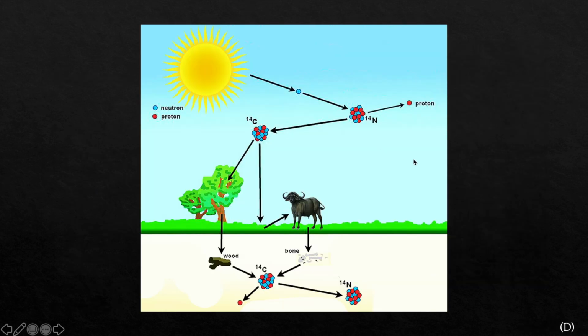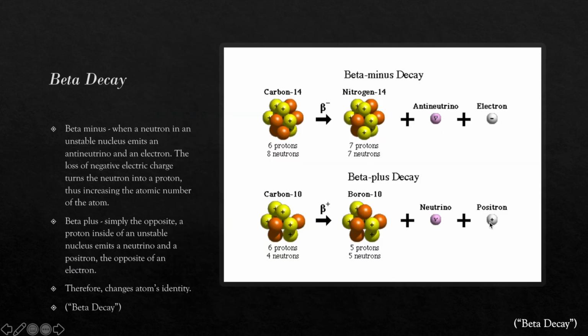This type of decay is actually rather famous, being the foundation of carbon dating, the decay of an unstable carbon-14 isotope into a more stable nitrogen-14 isotope. The second kind of beta decay is simply the opposite. A proton inside of an unstable nucleus emits a neutrino and a positron, the opposite of an electron, converting the proton into a neutron and lowering the atomic number of the atom, for example, carbon-10 into boron-10.